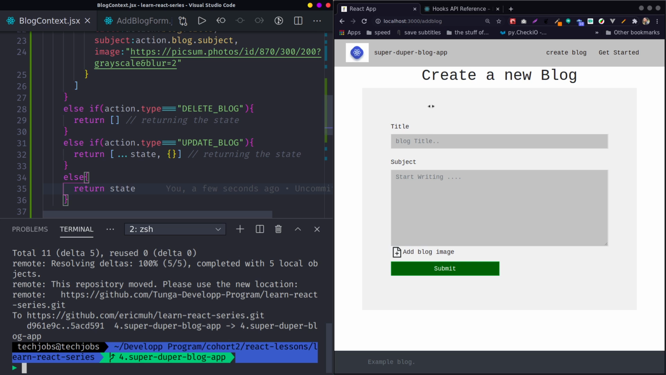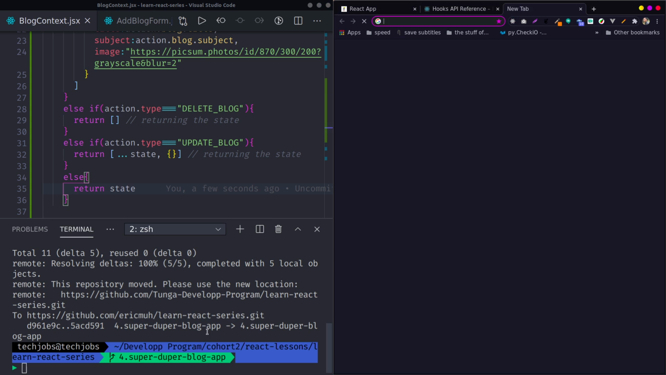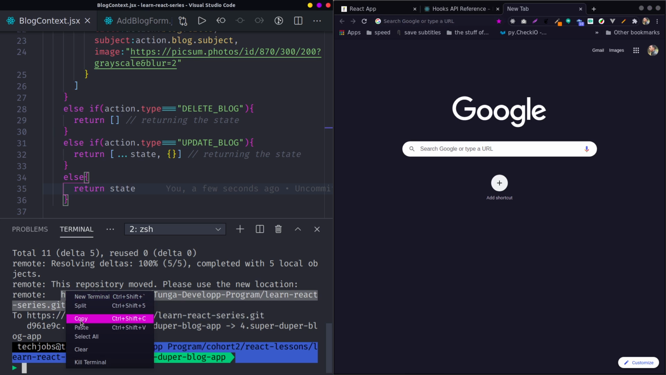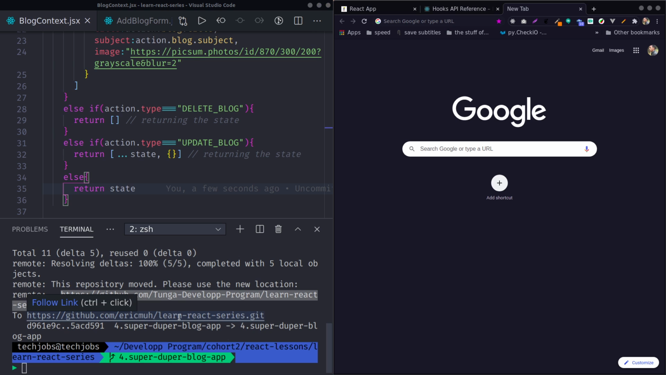Let me send the GitHub link to you. I think it's somewhere here, and this is the post here. Someone shared this repository to you. You can always find it here. You can also find it here.